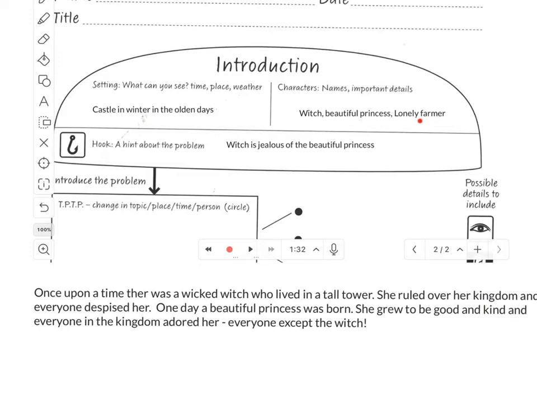So you can see in this introduction that I've said where and I've said who. I haven't mentioned the farmer yet because he comes in later. And I've hinted at the problem about the witch being jealous.